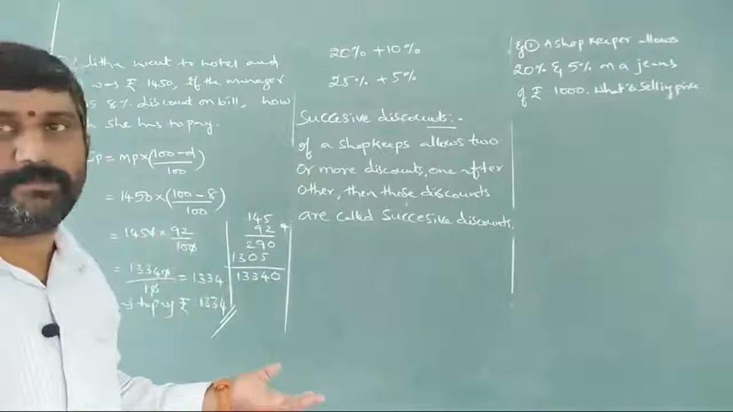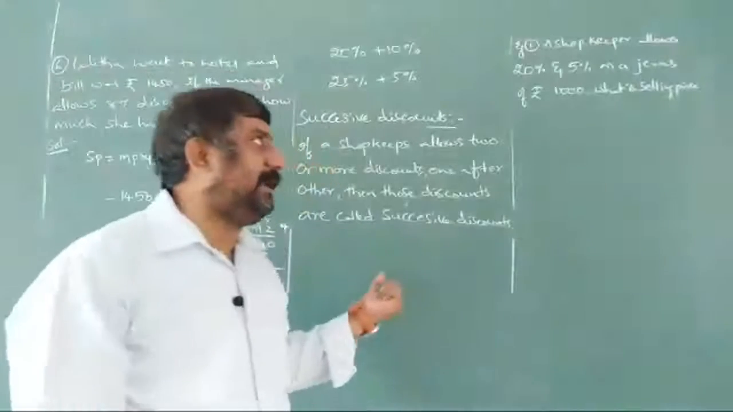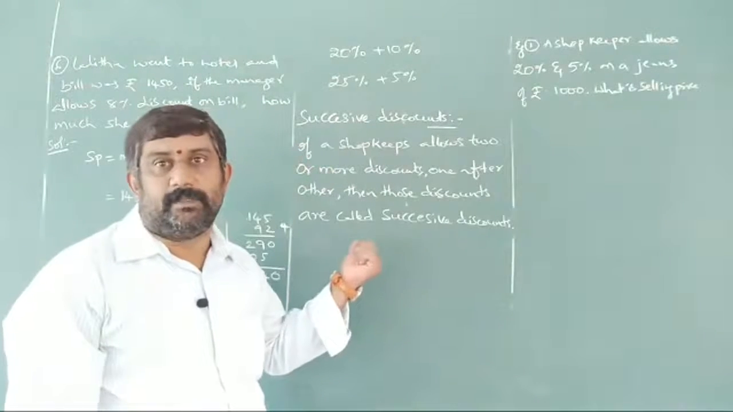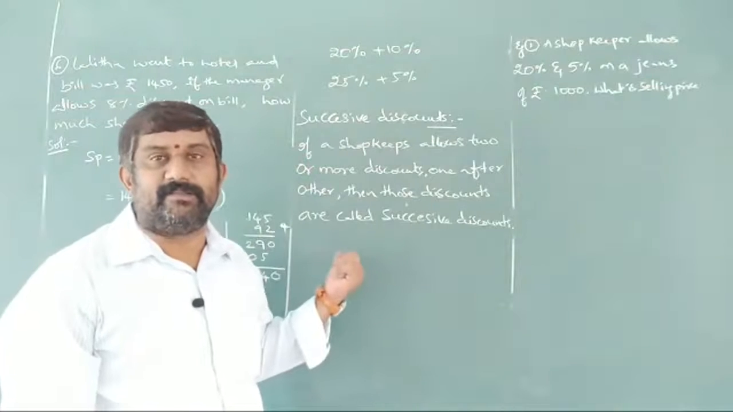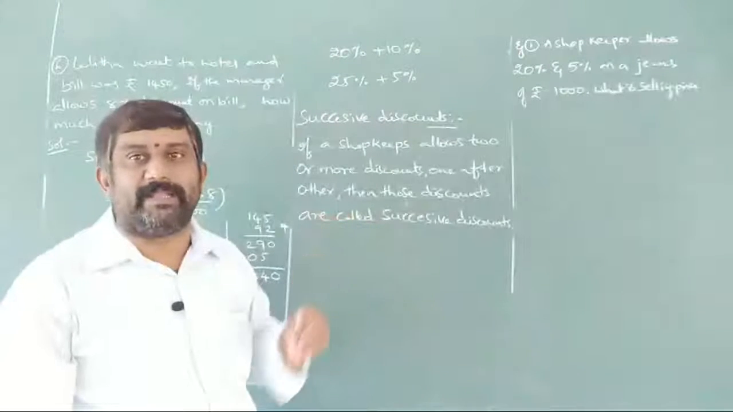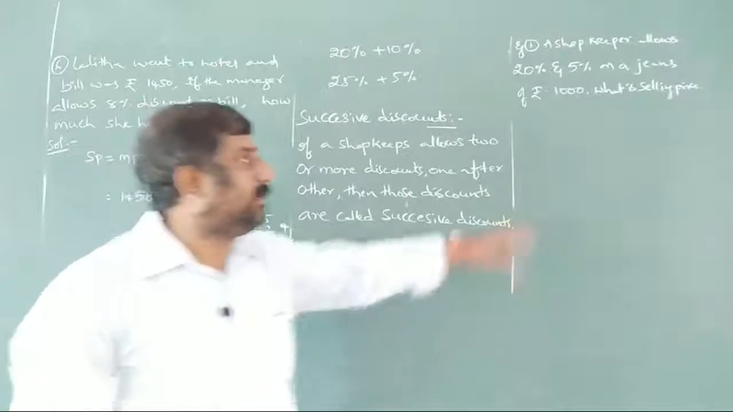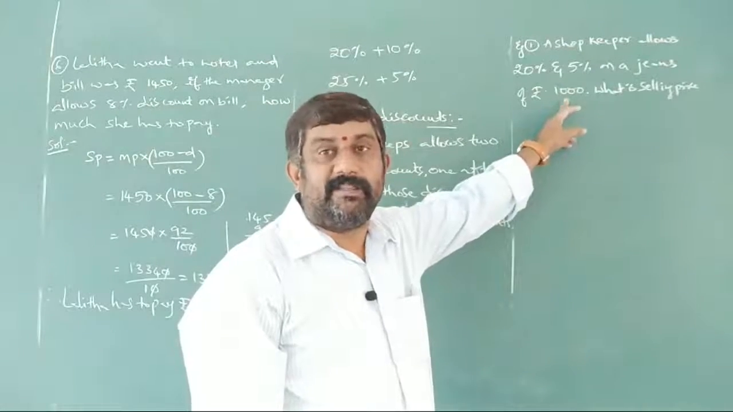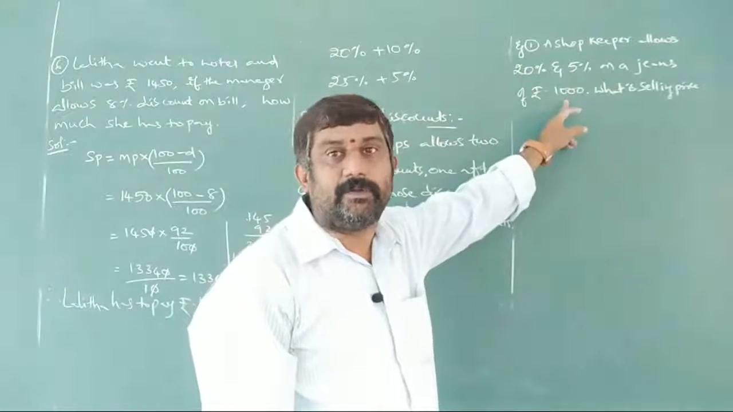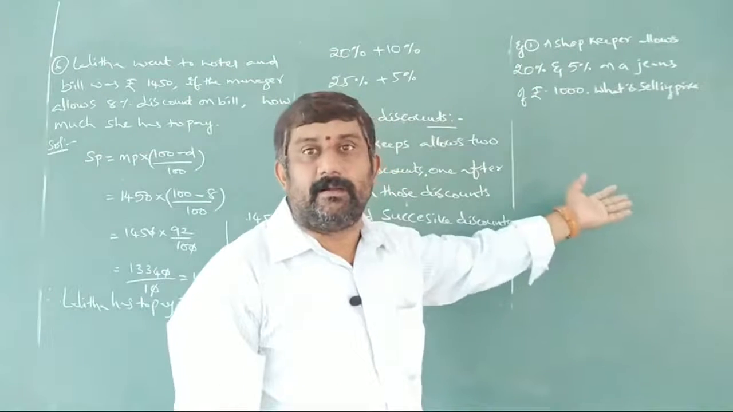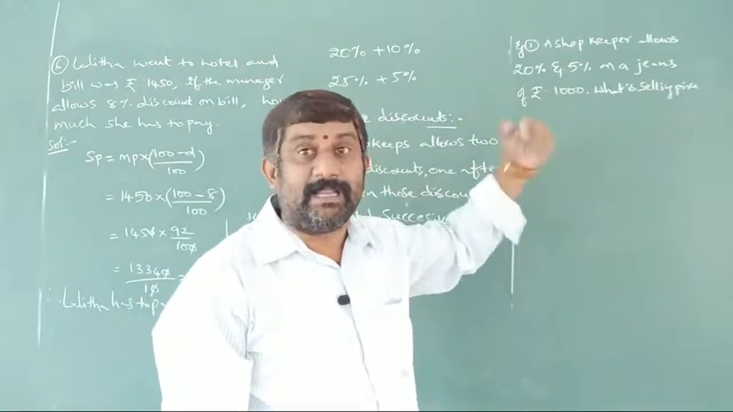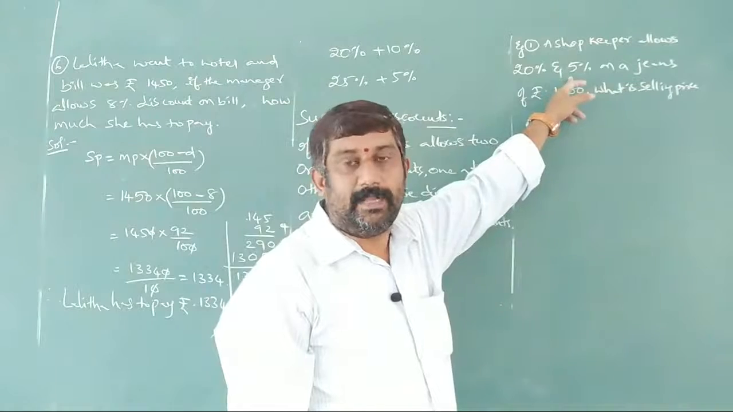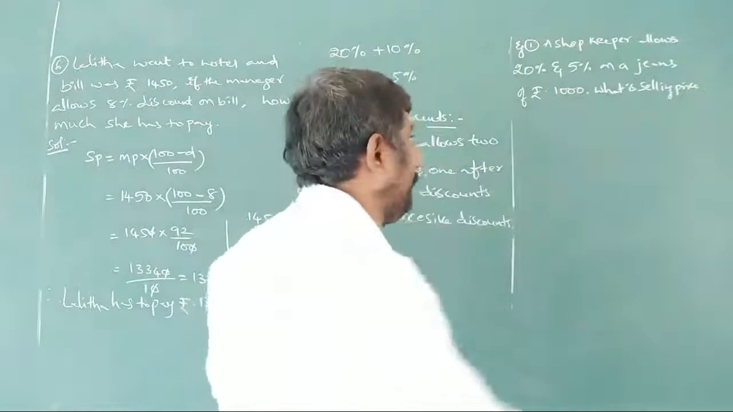Of course, again I am discussing here 20 and 5. This is not 25. Then what is the mystery between these? First of all, he is allowing 20% on which? On 1000 rupees. First of all, he is allowing the discount 20% on 1000 rupees. Later, some amount will come, and on that he is allowing another 5%.